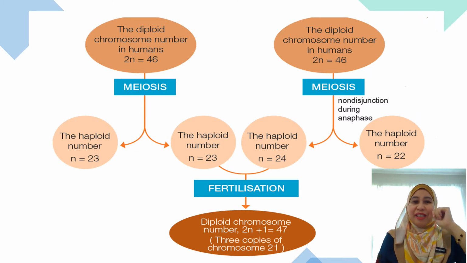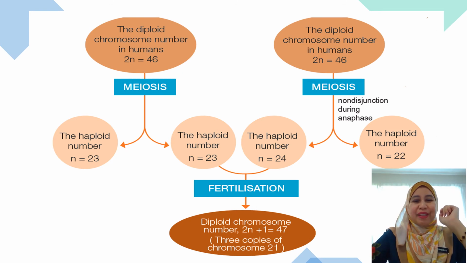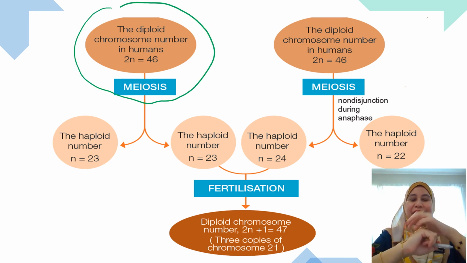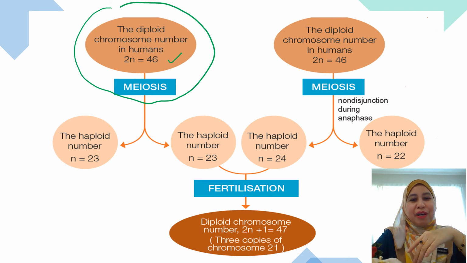Now, we look at the diagram how Down syndrome can occur. First, it started with a parent cell. The parent cell have a diploid number of chromosomes, that is 46, undergo a normal meiosis, will produce haploid number of gametes, 23.